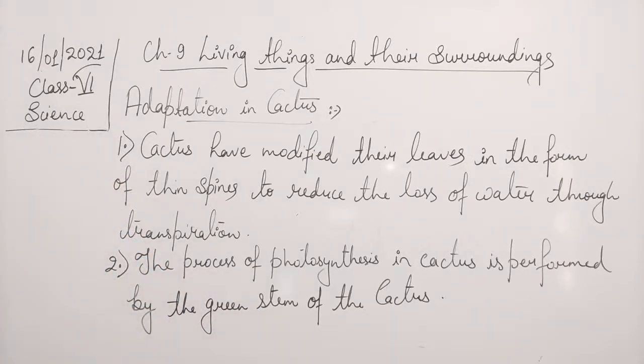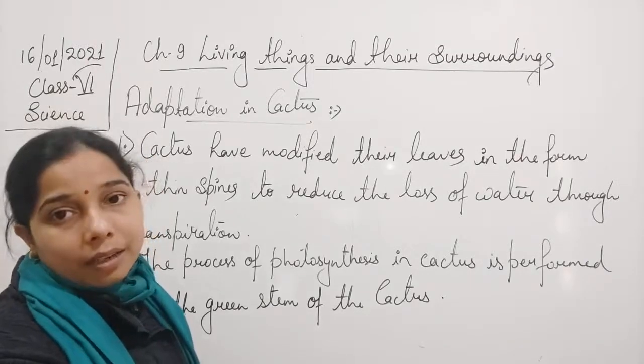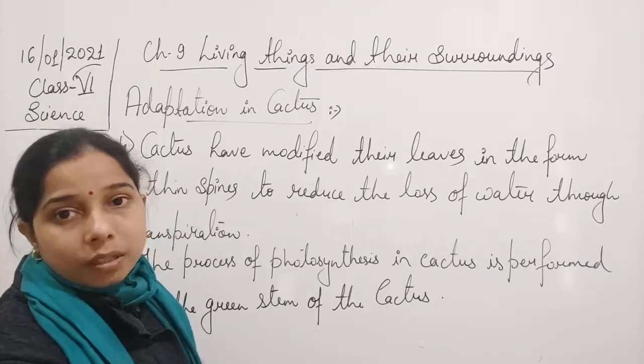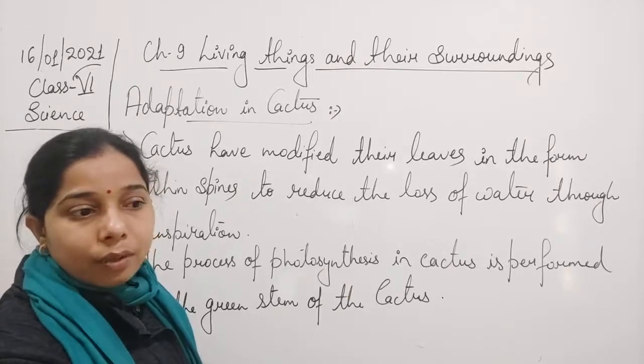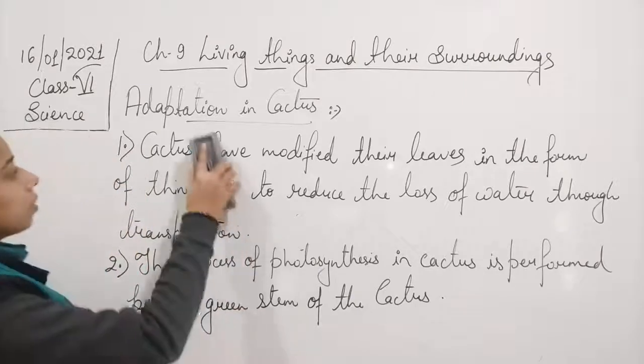The next one is that the cactus is covered with a thick waxy layer or cuticle. This waxy layer will help in preventing the loss of water.